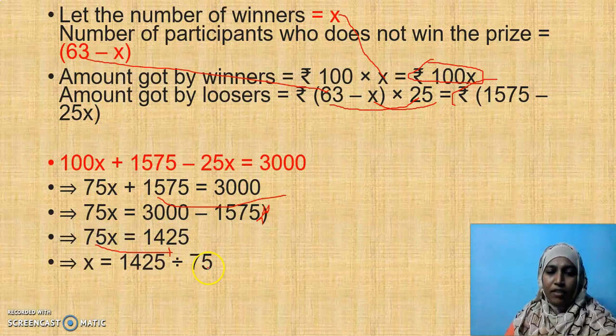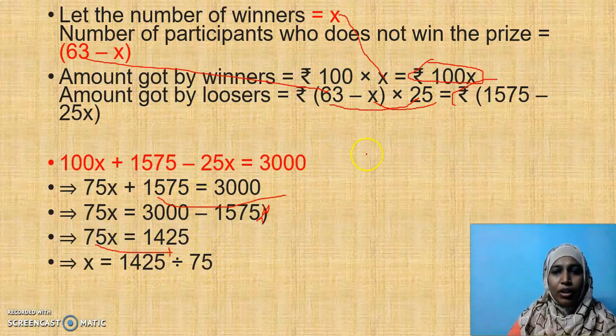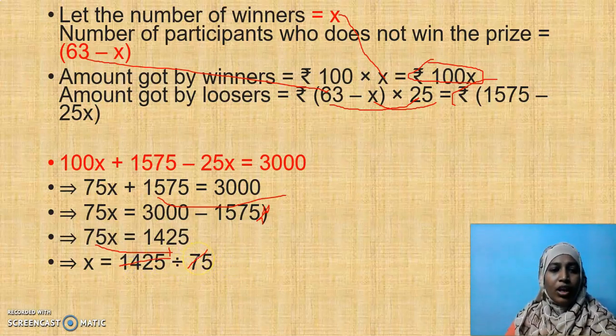1425 divided by 75. All this rough calculation, the division, then the multiplication, the 63 into 25, you should have done in your rough work and not just copied from the slides. You should do the rough work and then write the answer. 1425 divided by 75. Come on, do the division, or otherwise cancel it in the 5 table, and find the answer.